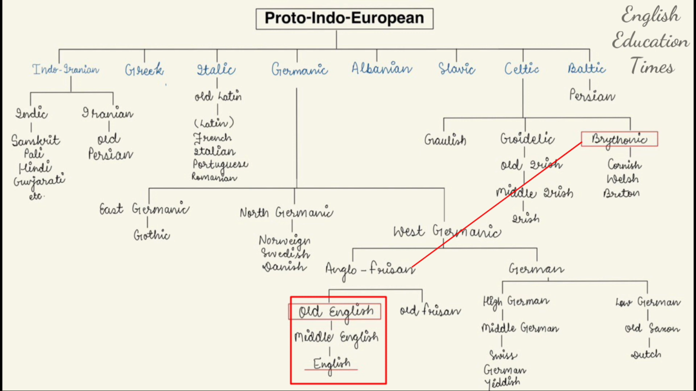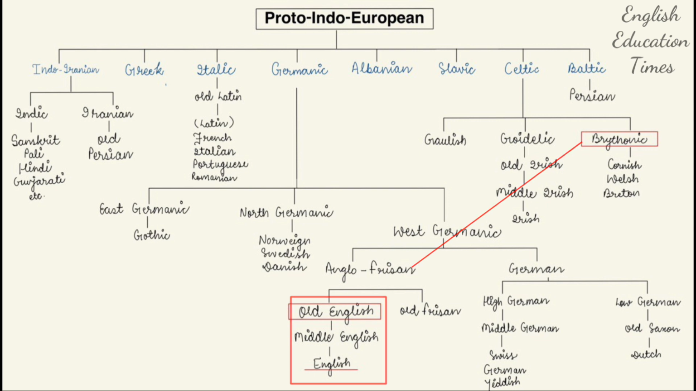Okay, the literature which has been written in the Old English period or in Old English language is known as Old English literature. When it came to the Middle English phase, the literature which has been written in the Middle English period and Middle English language is considered Middle English literature, and then it was modern English.